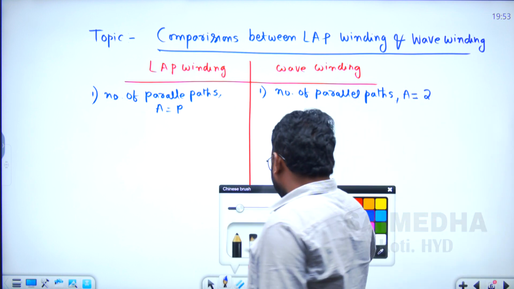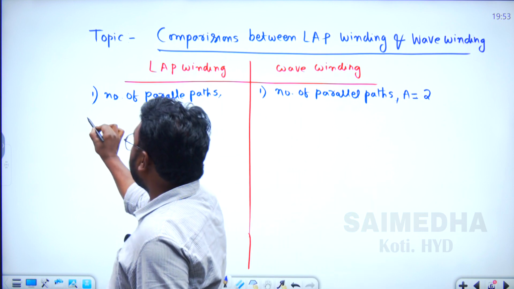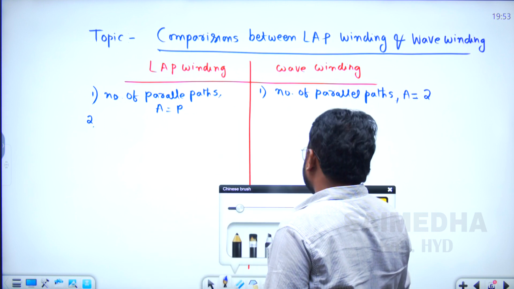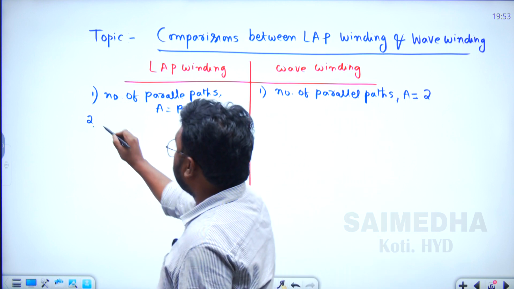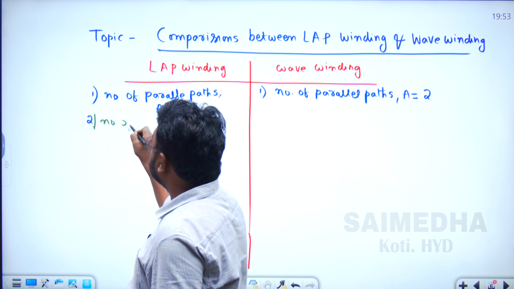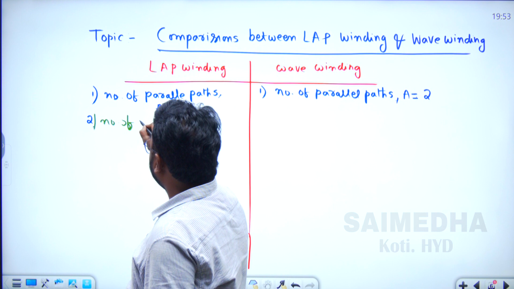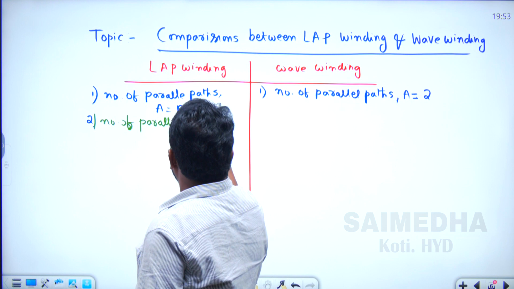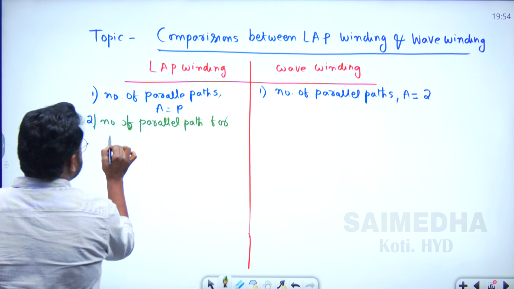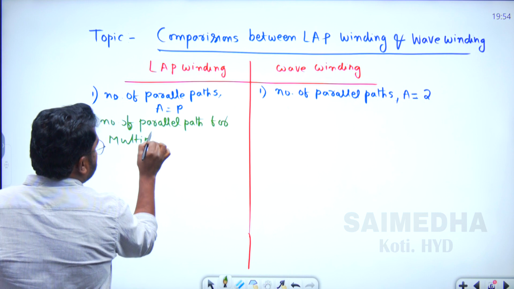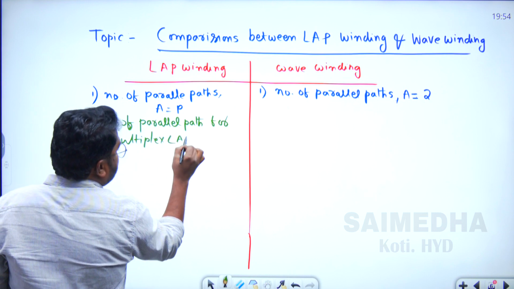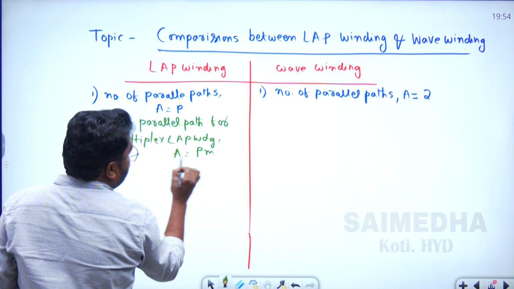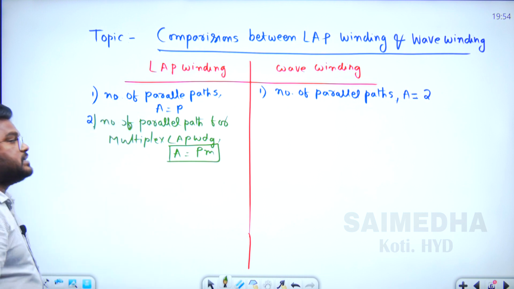Another possible question: the number of parallel paths in a multiplex lap winding. That is A equal to PM, where M is the multiplexity factor.